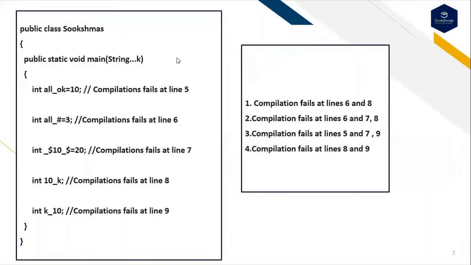And this is the first question. Public class Sukshmas, and execution of the program begins from the main. Here int all_OK is equal to 10. Here I'm asking whether the compilation fails at line 5, 6, 7, 8, or 9. Here you have to remember the rules and regulations about the variable format. And this is the question.